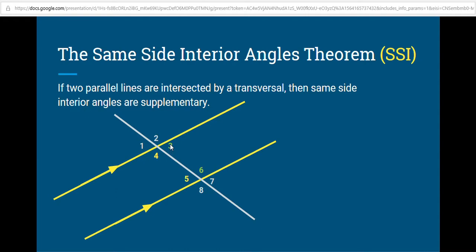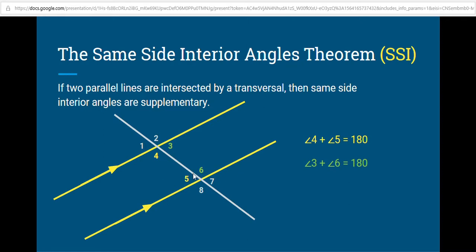So since the lines are parallel, intersected by the transversal, and 3 and 6 are on the same side of the transversal and on the inside, then they are supplementary. So 3 and 6 add up to 180, and so do 4 and 5. And we can prove it in the same manner that we proved the alternate interior and alternate exterior angle theorems. So let's talk about 3 and 6. 3 and 7 are vertical angles. 1 and 5 are corresponding, right?